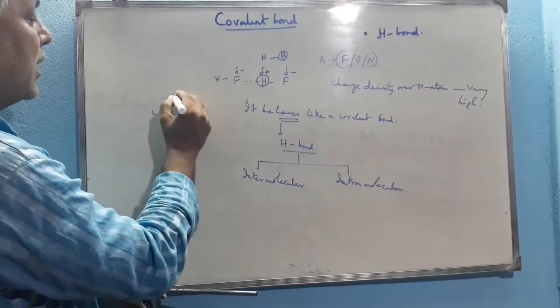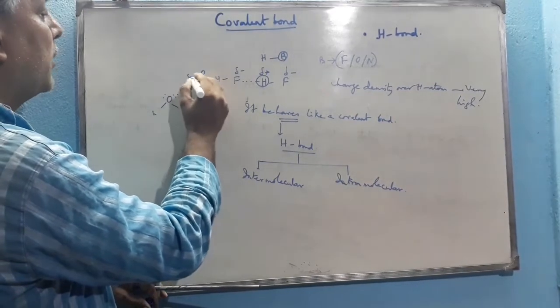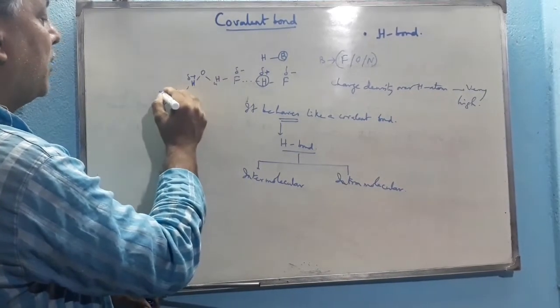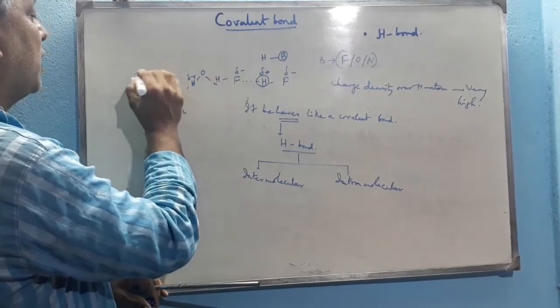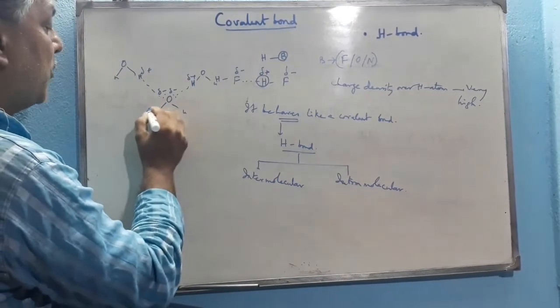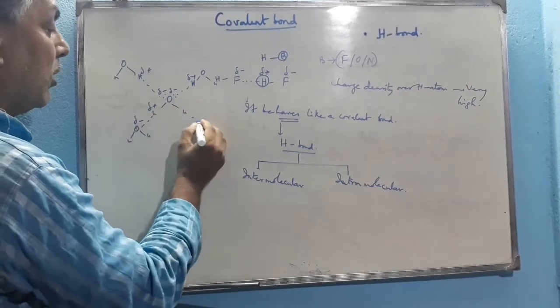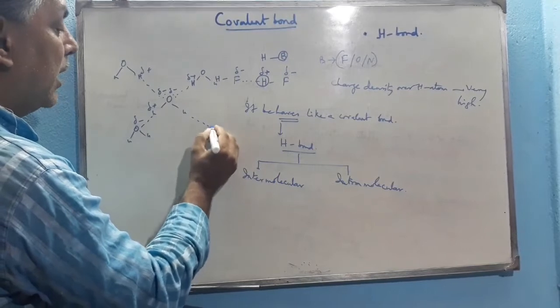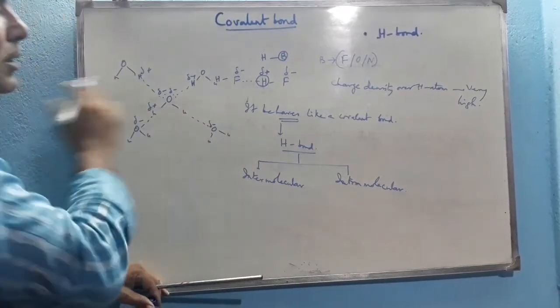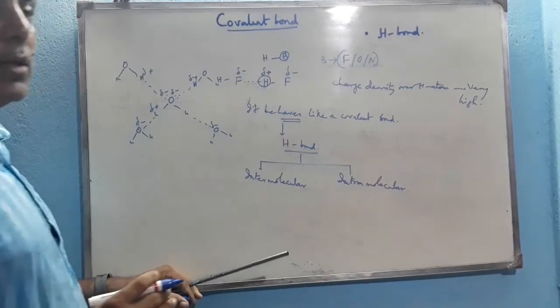In case of water, the lone pair on oxygen, del negative, is attracted by the positive pole of the second water molecule, whose del positive is attracted by the negative pole of the next water molecule, and so on. These are the examples of intermolecular hydrogen bond.